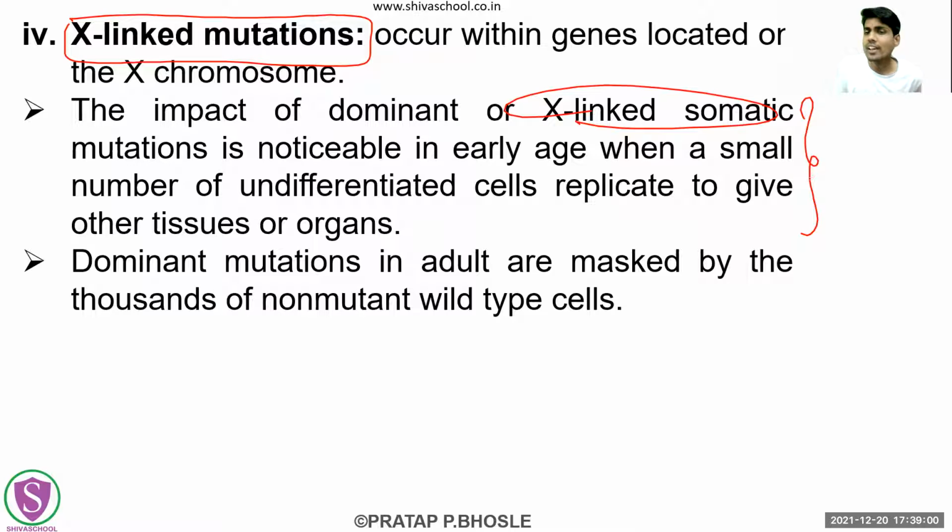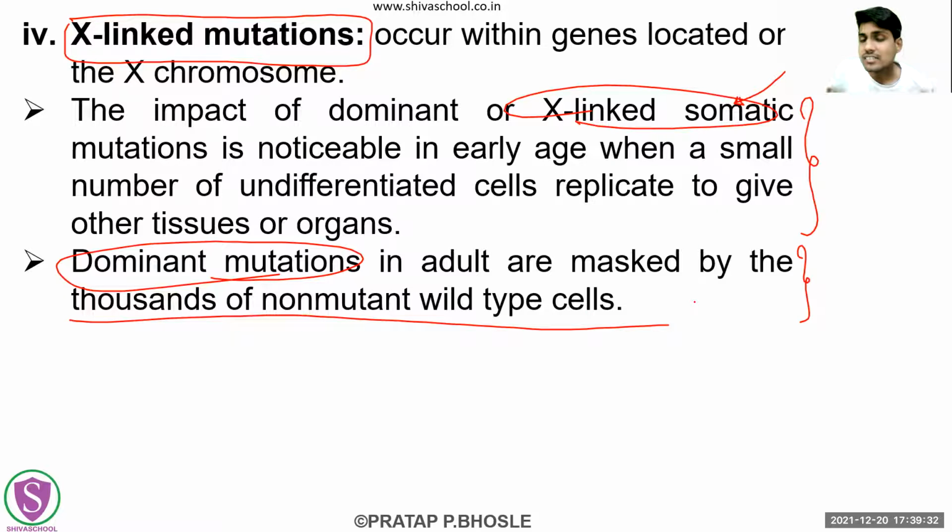Okay, early age में क्यों? Why in the early age is the impact of these X-linked somatic mutations noticeable? The reason is at that time there are fewer cells, and the effect of these somatic mutations will not be overcome by the number of cells present in the early age. Okay, but the effect of these dominant mutations in adults मास्क हो जाता है. In adults it is masked. The reason is that in the adult stage there will be thousands or lakhs of other non-mutant wild type cells present. Okay, यहाँ पे जो mutations हैं ना, here in the early age...